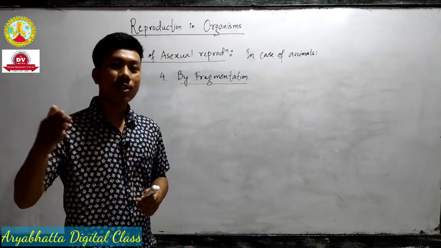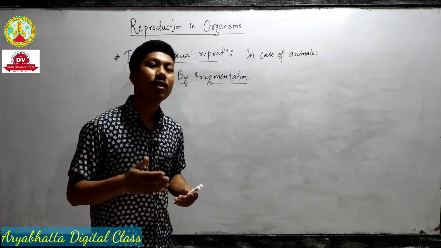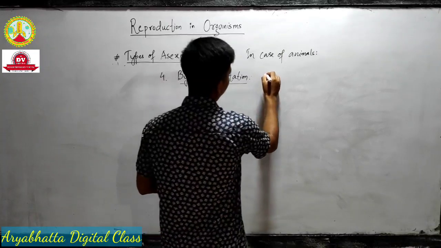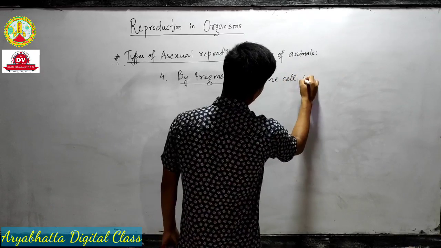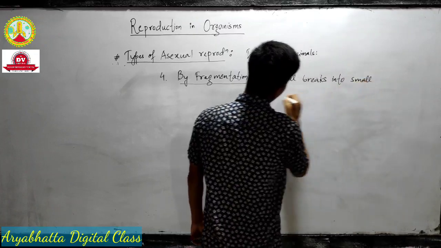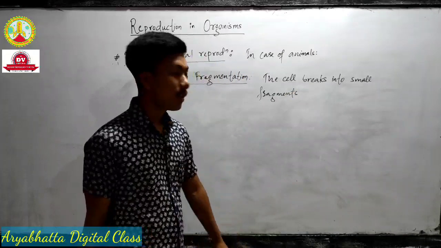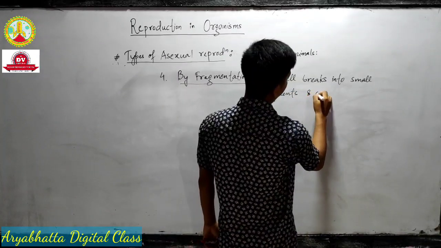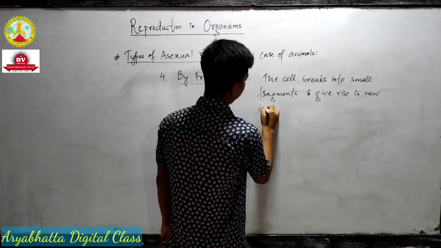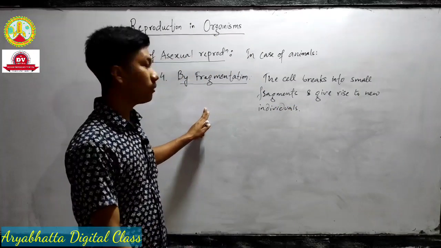The cell breaks into small pieces. One cell breaks into small pieces and gives rise to new individuals. That is fragmentation. Fragments means pieces. The cell breaks into small fragments and gives rise to new individuals. So which organisms show fragmentation? Example,